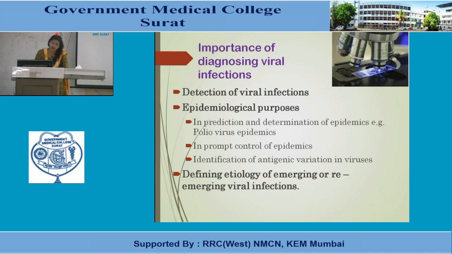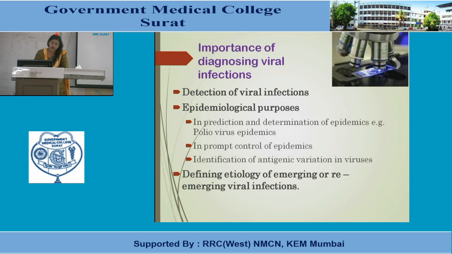Then there is detection of viral infections, the most important objective. We also do the diagnosis of viral diseases for epidemiological purposes, like prediction and determination of epidemics, for example poliovirus epidemics. Serosurveillance is done to know the status of a community, whether they have antibodies against the disease, that is, whether they have herd immunity.